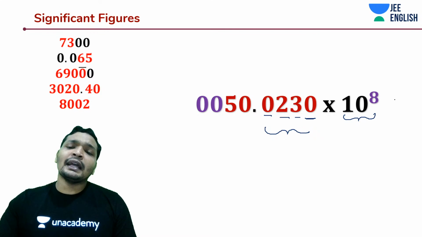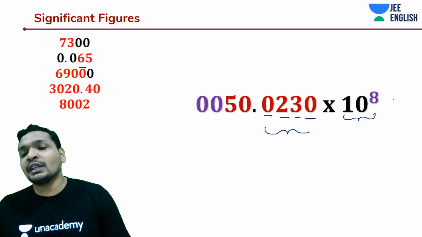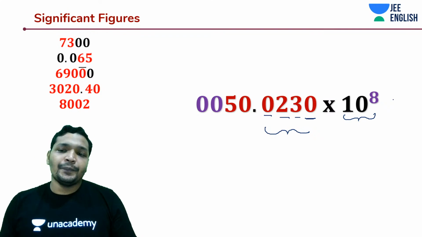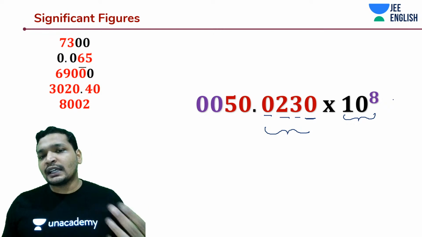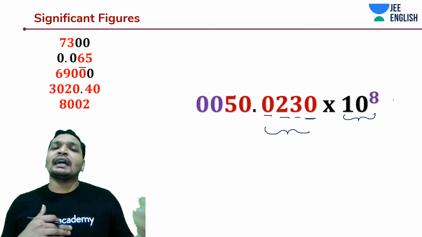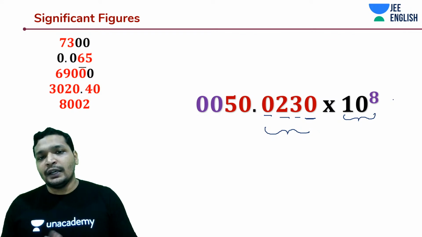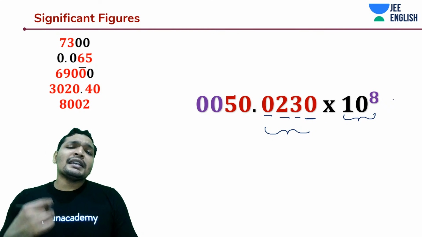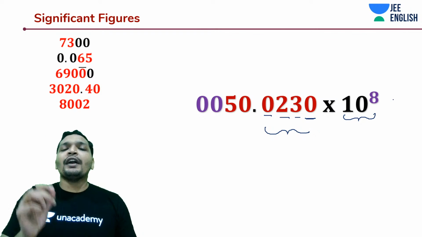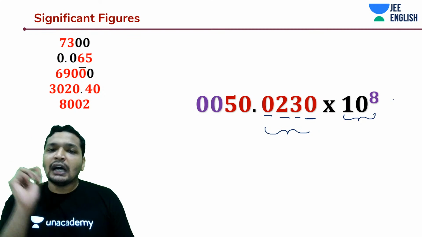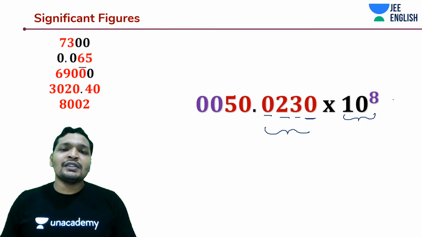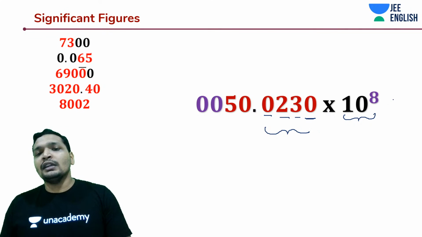10 to the power 8 can be some unit conversion. If I'm going to say it is 10 to the power 8, maybe it's not very accurate. Okay, value is correct. Just like what we saw earlier, the area of that rectangle should have been 5 meters square, but maybe it is 5.01 meters square. We didn't measure beyond that 4 meters. If I told you it is 4.00 meters and the other one was 1.25 meters, then we have accurately measured both of them, and once we are deriving that value, it is going to be 5 meters square.